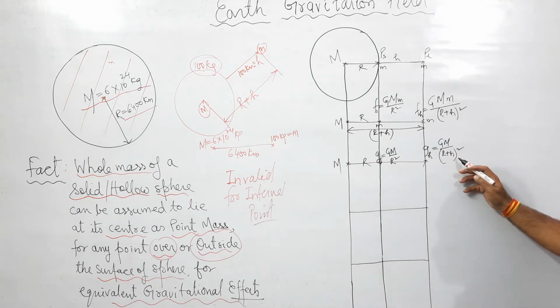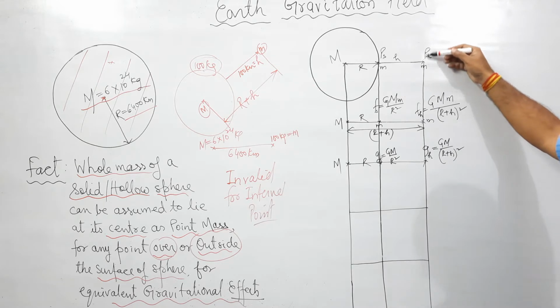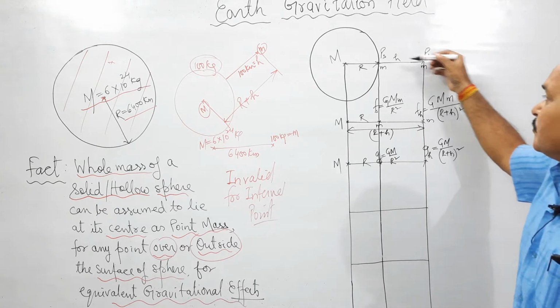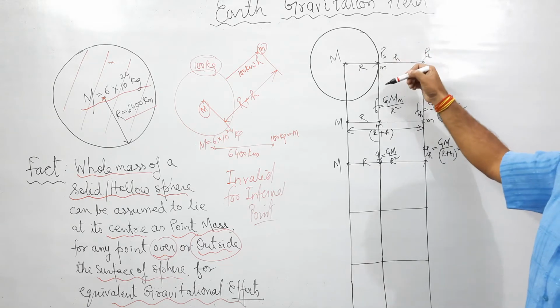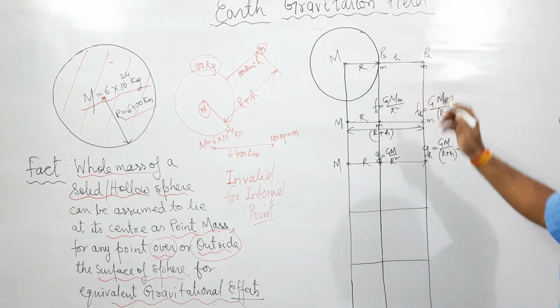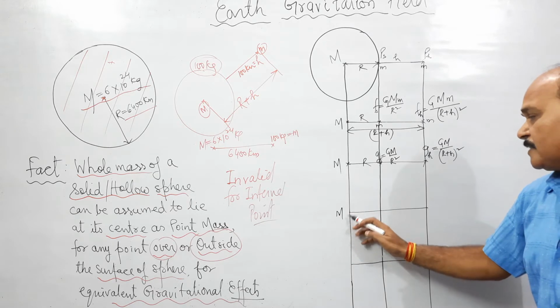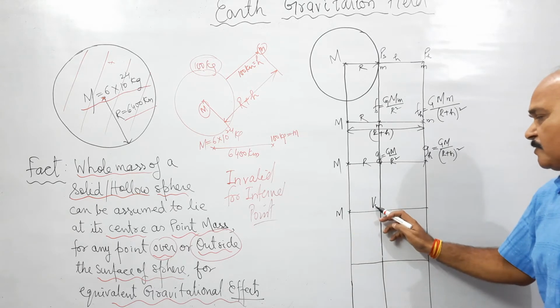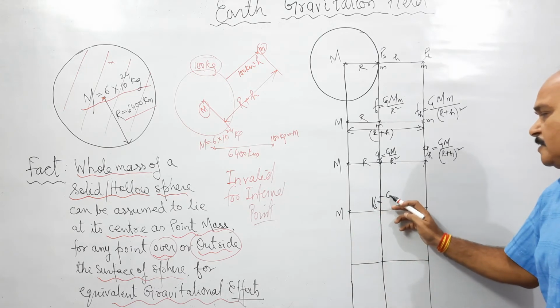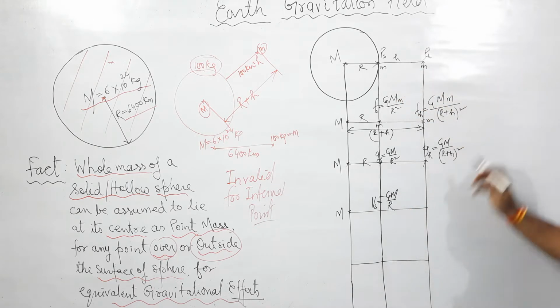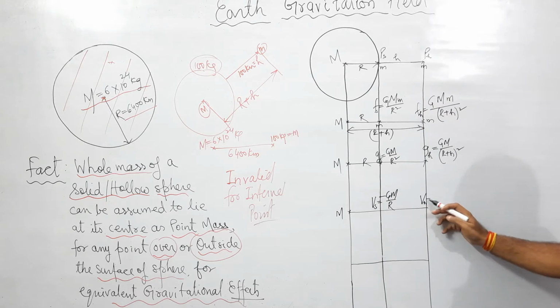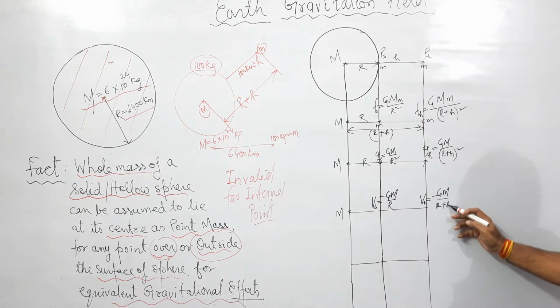So for this point, the distance between the point mass and this point is R plus h. And for the points over the surface, the separation is capital R. Likewise, here, if it is point mass M, then the gravitational potential over the surface is going to be minus G M by R. And the gravitational potential at distance h above the surface would be minus G M upon (R plus h).